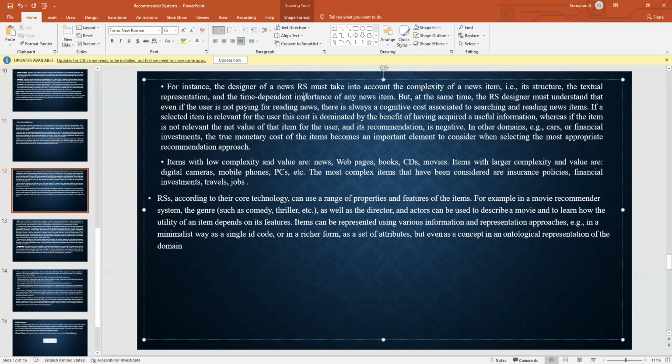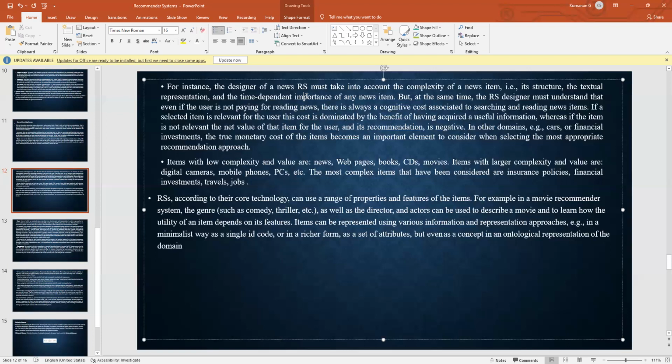Items with low complexity and value are news, web pages, books, CDs, movies. Items with larger complexity and value are digital cameras, mobile phones, PCs, etc. The most complex items that have been considered are insurance policies, financial investments, travels, and jobs.